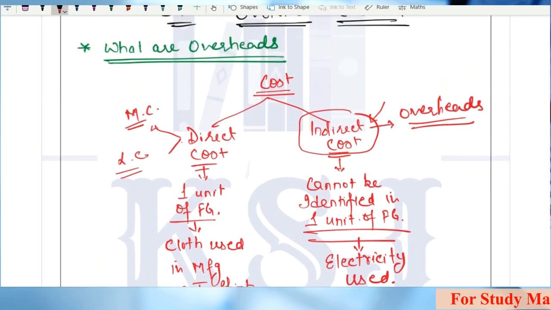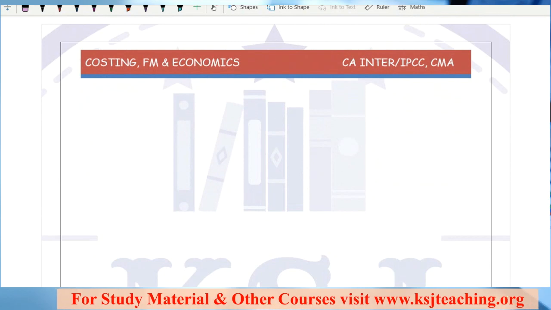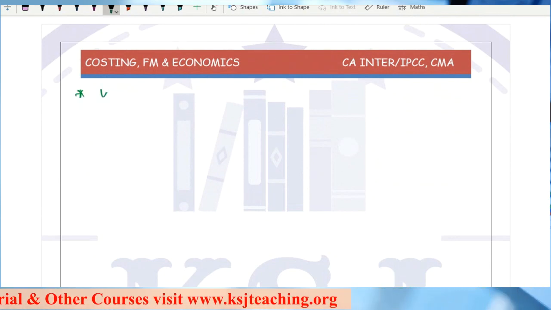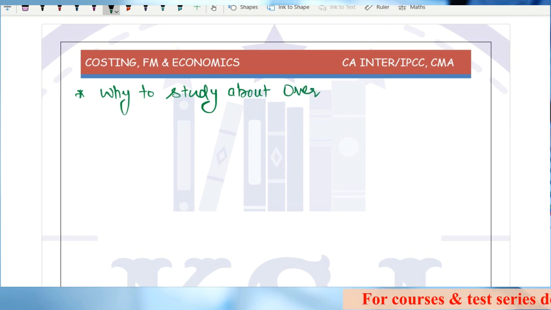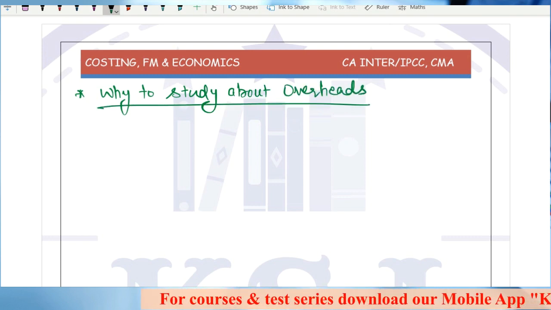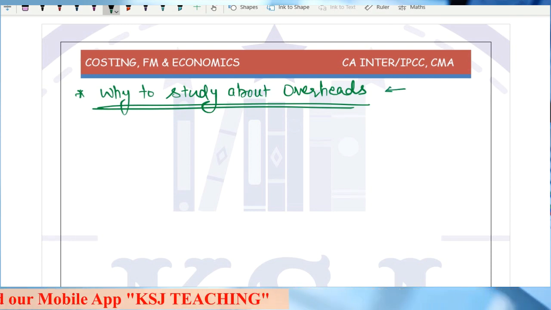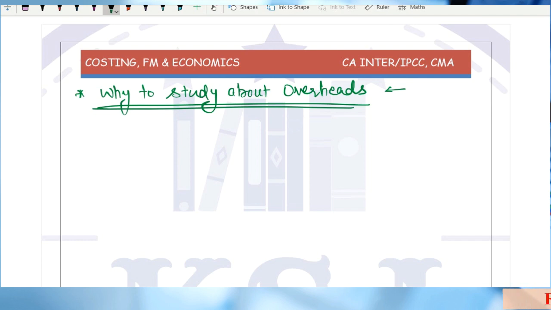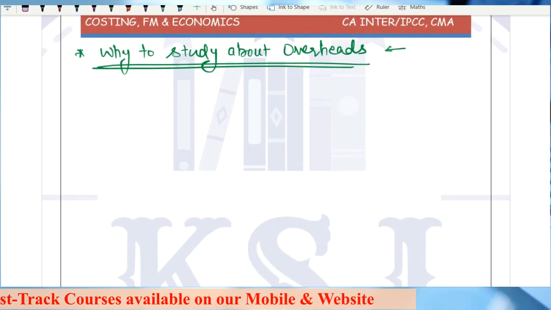Now, this is what overheads are. Why do we need to study about overheads? This is one of the most important questions, because this is going to be the base. You need to understand why we are studying this chapter of overheads. What is the purpose of studying this? If you know the purpose, then you will further understand the topics.